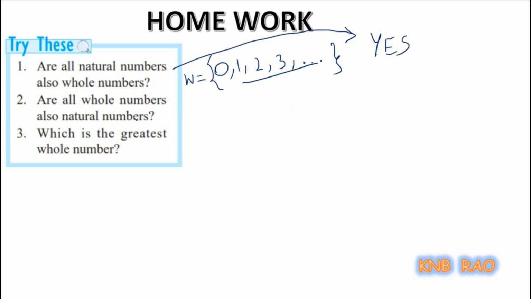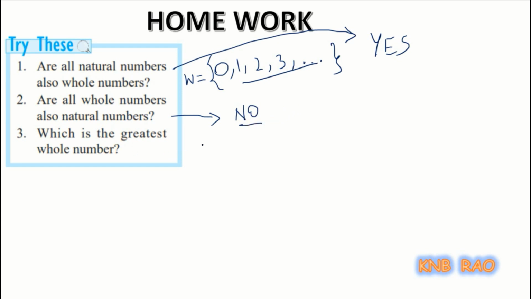Next, are all whole numbers natural numbers? 0 is a whole number but not a natural number. So whole numbers contains natural numbers, but natural numbers will not contain all the whole numbers. So the answer is no.